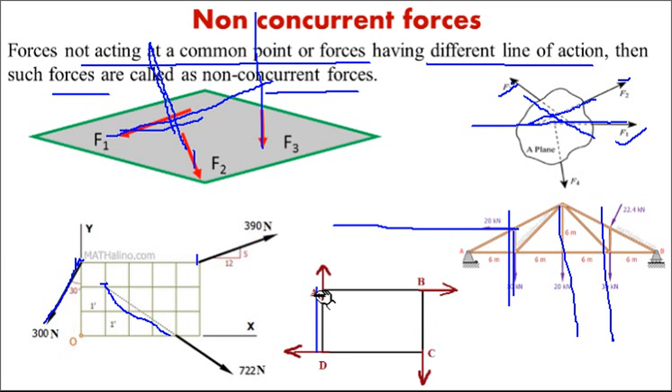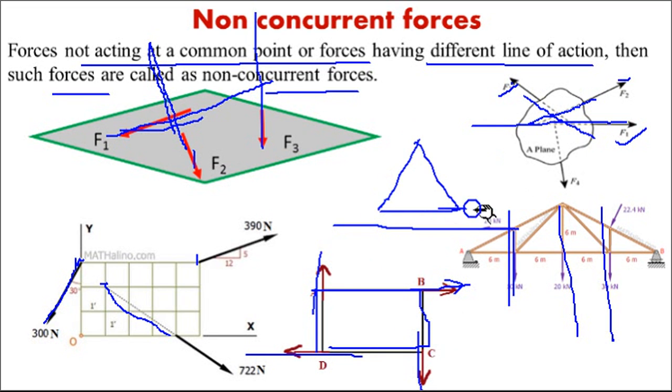Even here you can see, whenever forces act on a square or rectangular element, the first force is acting like this, the second one here, the third here, the fourth here. All four forces have different lines of action. They are not meeting at a point. A common example is a triangle. If this is the triangle and forces act on the sides of the triangle like this, clockwise, anti-clockwise, this is also a non-concurrent force system.